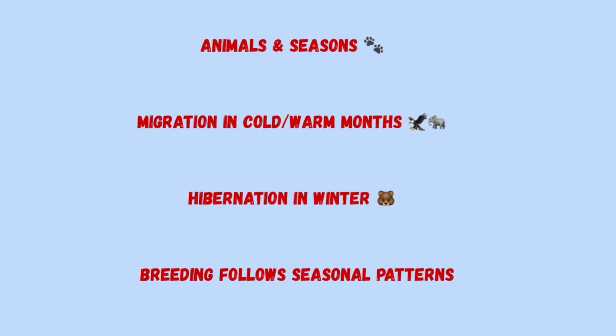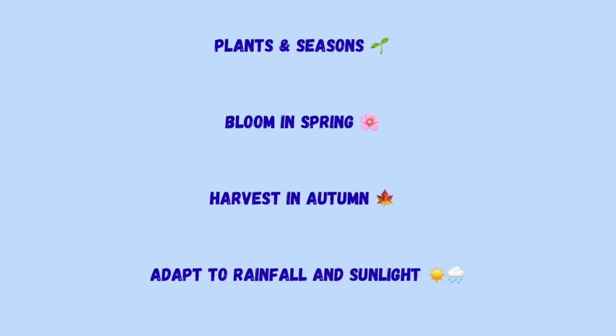Now plants and seasons. Plants also change with the seasons. In the spring, plants start growing. In summer, plants grow strong and make fruits. In autumn, leaves fall. In winter, plants rest. So in hot places, plants change more with rain than with temperature.